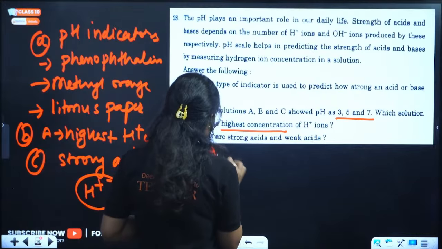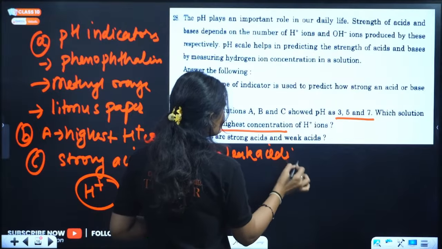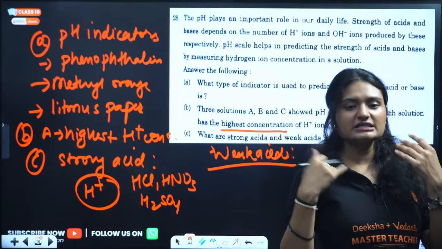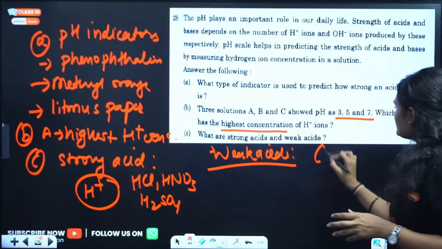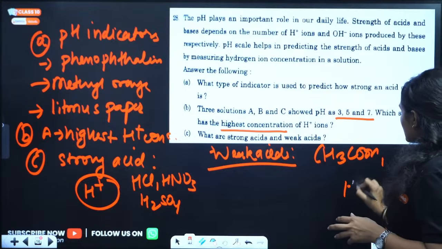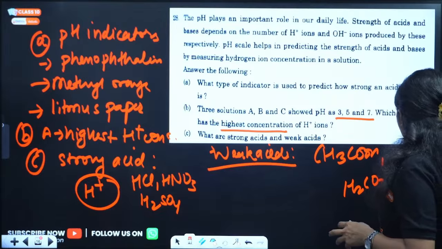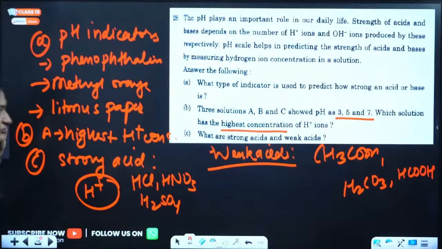Next is weak acids. What are weak acids? Weak acids are those acids which do not dissociate completely. They dissociate partially in aqueous solution. For example, we have acetic acid, we have carbonic acid, right? We have formic acid. These all are examples of weak acids. Very simple, right? Very easy, straightforward question.